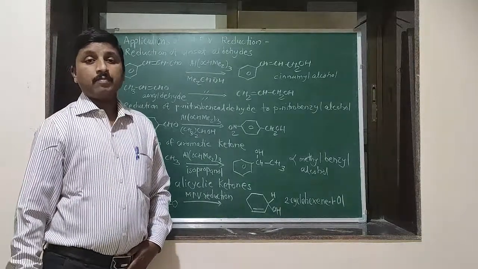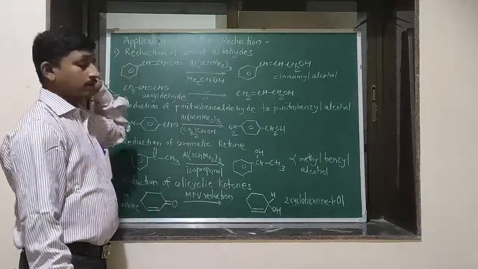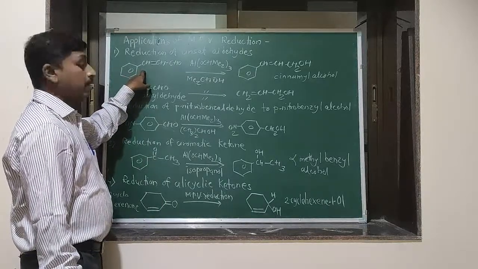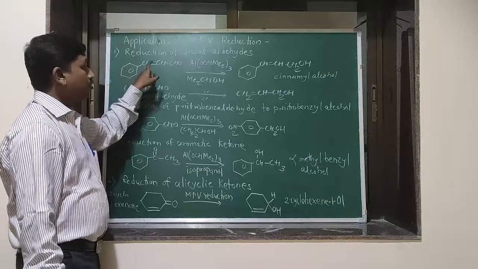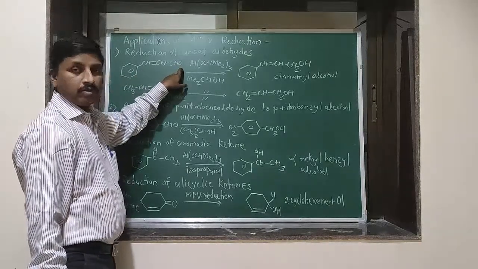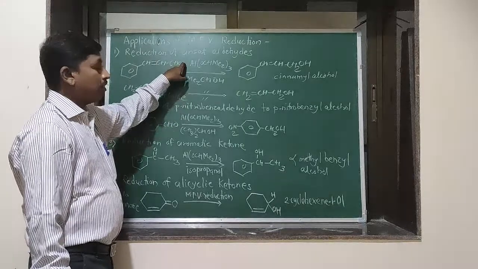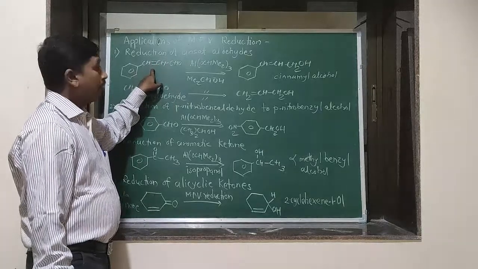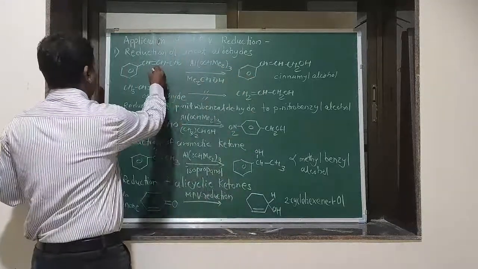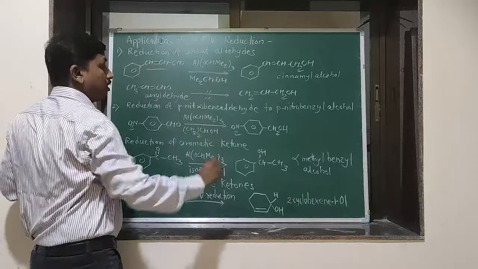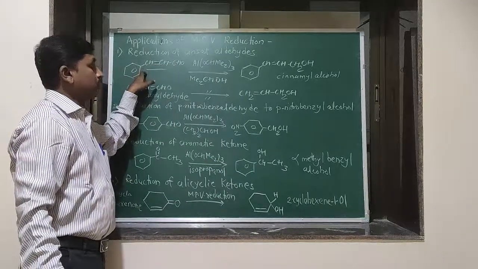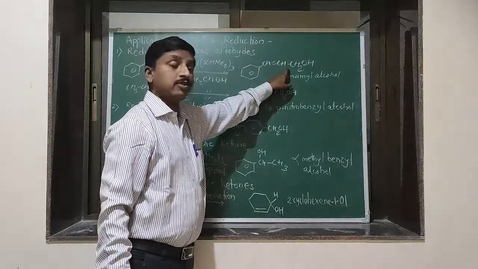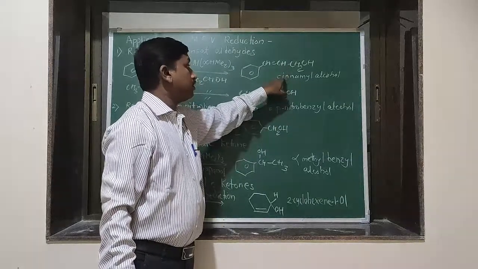Let's see the applications of MPV reduction. The first application, reduction of unsaturated aldehyde. This is the structure of cinnamaldehyde, which on MPV reduction, on treating with isopropanol and aluminum isopropoxide, gets converted into cinnamyl alcohol. Okay, here the C=C group remains unaffected. So here the aldehyde group of cinnamaldehyde gets converted into the CH2OH group. That means cinnamyl alcohol is formed.